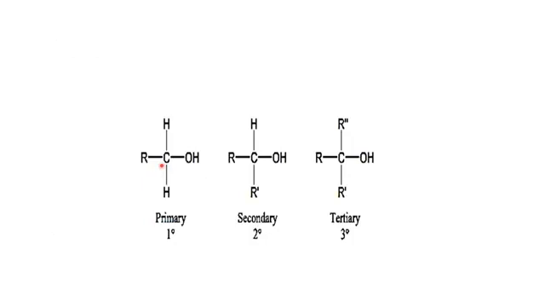Class, here are the structures of primary alcohol, secondary alcohol, and tertiary alcohol. You will see that in the first example, the primary one, the carbon is attached to one R group. In secondary, the carbon is attached to two R groups, and we know that R contains carbons. Next, in the third case, we have tertiary. In tertiary, this carbon is further attached to three R groups, and we know R is an alkyl group, or it contains carbon.